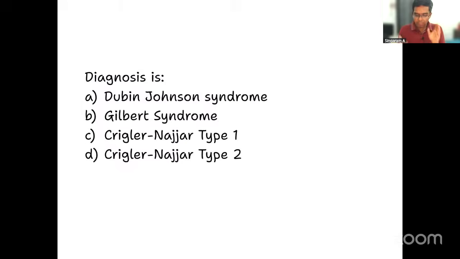With this in mind, I will give you the options. You can tell me the answer. What is the possible diagnosis? Is it Dubin-Johnson, Gilbert syndrome, Crigler-Najjar type 1 or Crigler-Najjar type 2? One option can be straight away ruled out. What is that? Dubin-Johnson is ruled out because it is characterized by increased conjugated bilirubin. So for that reason, I can directly rule out Dubin-Johnson syndrome. That is out.